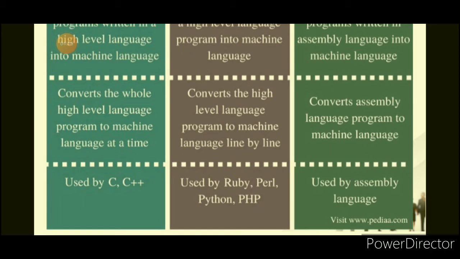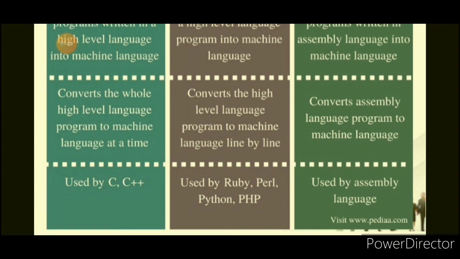Okay, so what is the task of the assembler? It will simply compile the whole assembly code into machine code. So the main thing is about the compiler and interpreter. The compiler compiles the whole code at once and the interpreter compiles line by line. So these are the examples for this kind of translator.